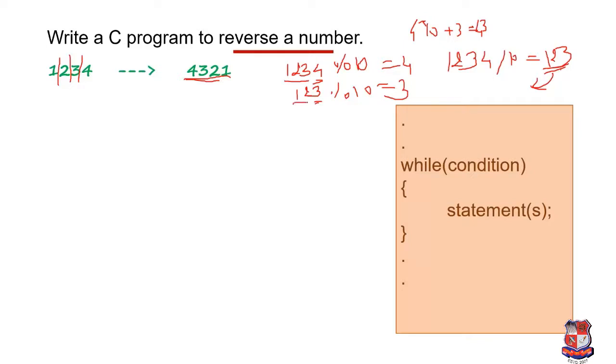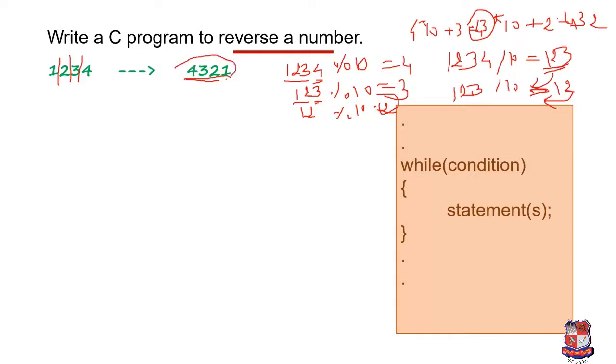Now we have already separated these three, so we are going to use 1 2. For that we use 1 2 3 divided by 10. Our new value is 1 2, and we use it for the next iteration: 12 modulo 10 equals 2. Now we do the same: we multiply the previous value by 10 and add our current remainder, that is 2. So it will be 4 3 2. In the same way we do the next iteration, and at the end we will get the number 4 3 2 1.